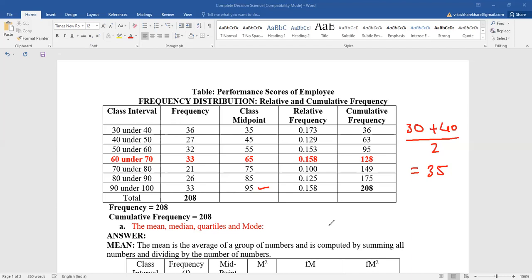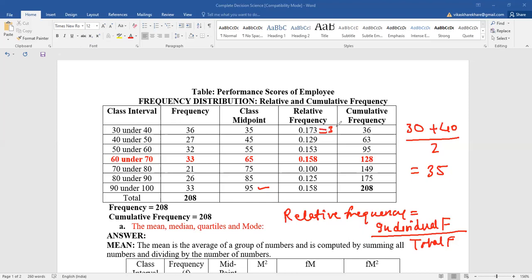What is the meaning of relative frequency? The relative frequency is given by individual frequency divided by total frequency. So in the first case, we get 0.173, which means 0.173 is equal to 36 divided by 208.